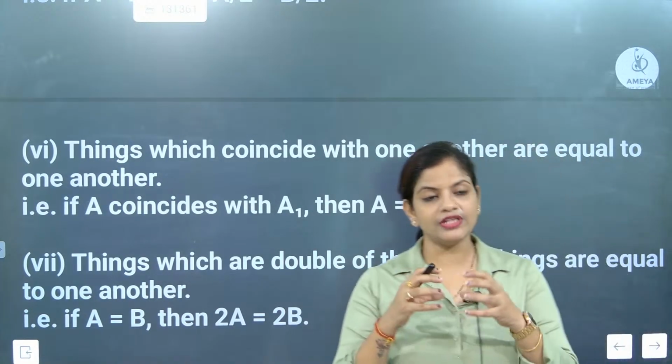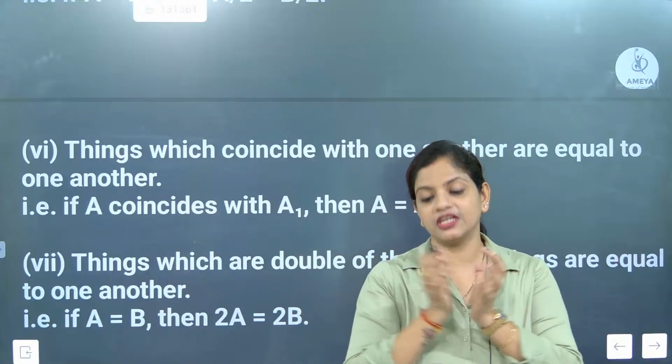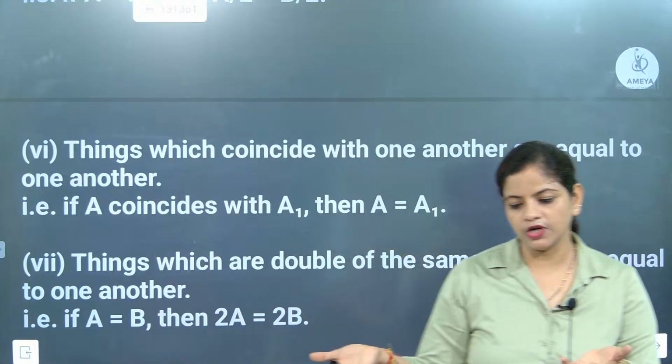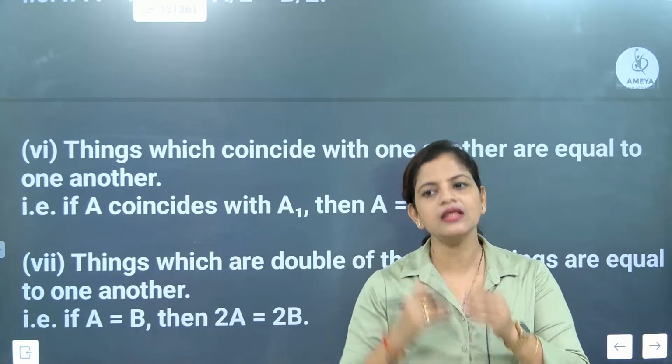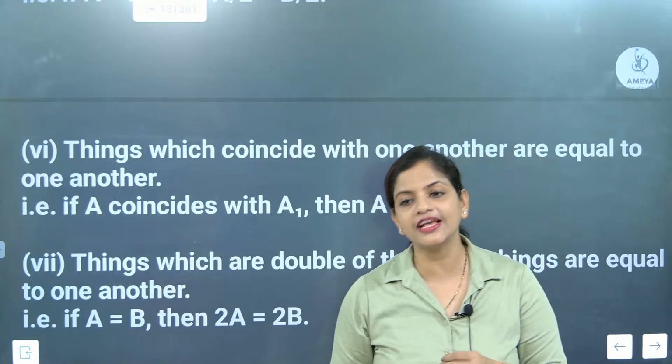So what they are telling is that things which coincide with one another are equal to one another. If I coincide one bangle on the other one, that means they both are equal to each other. They are exactly coming together and they are the same. So it is called coincident. Understood or not?